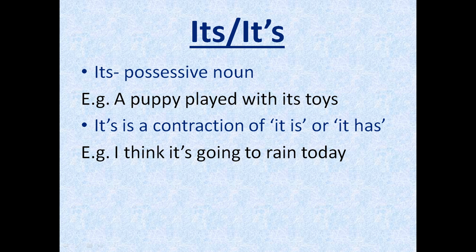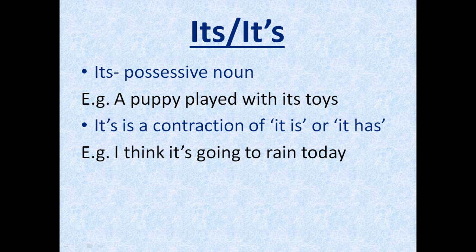Next up, we have its and it's. Well, its is a possessive word. It is used when something is related to it, especially as a possessor. For example, a puppy played with its toys. So that puppy possesses those toys. He's the owner of those toys. So that is why its is used here. The next one we have is it's, which is a contraction of it is or it has. It's used to make it short.